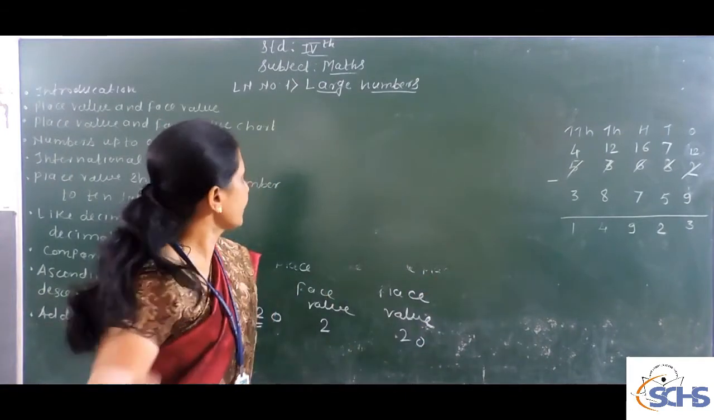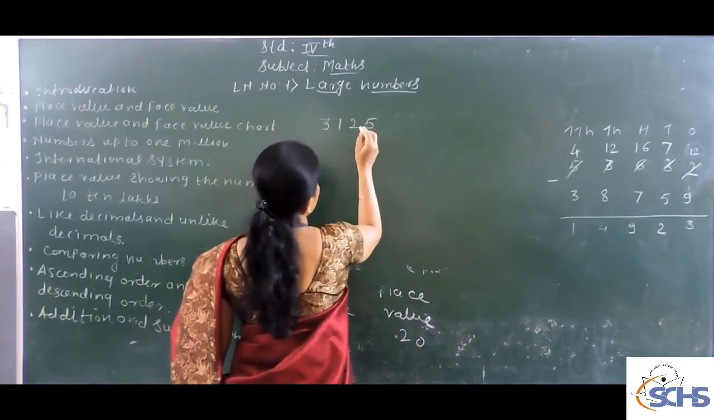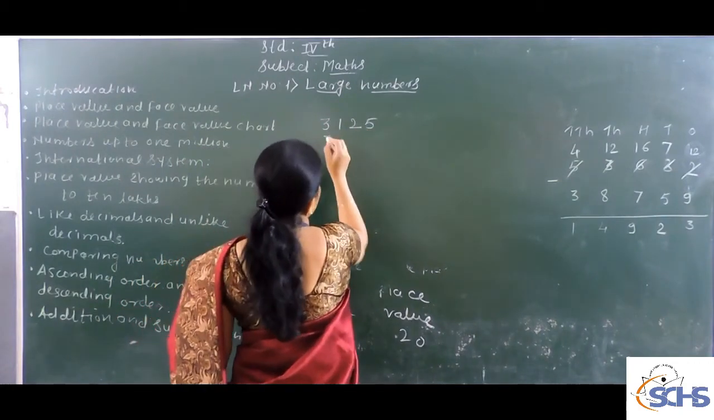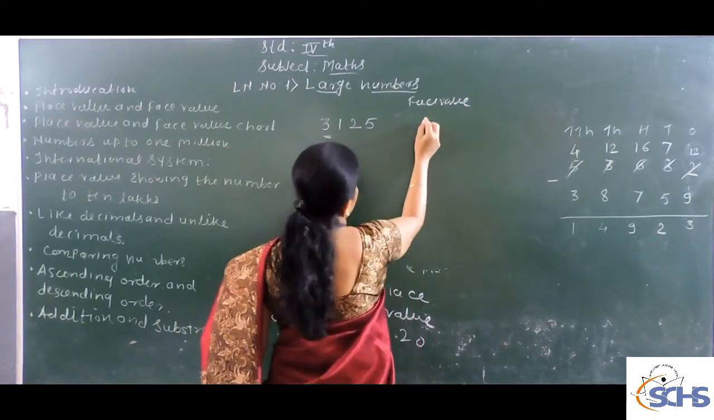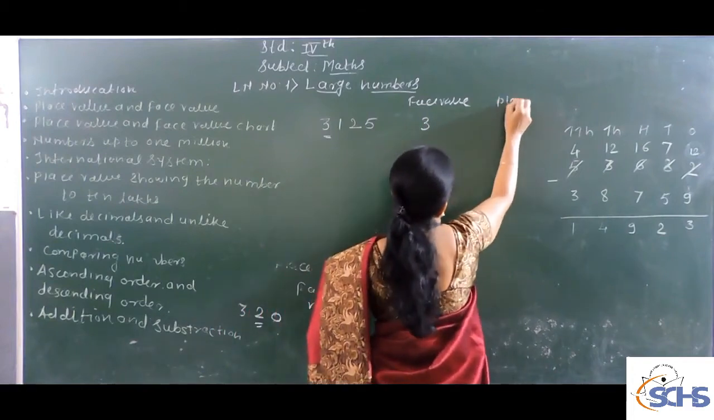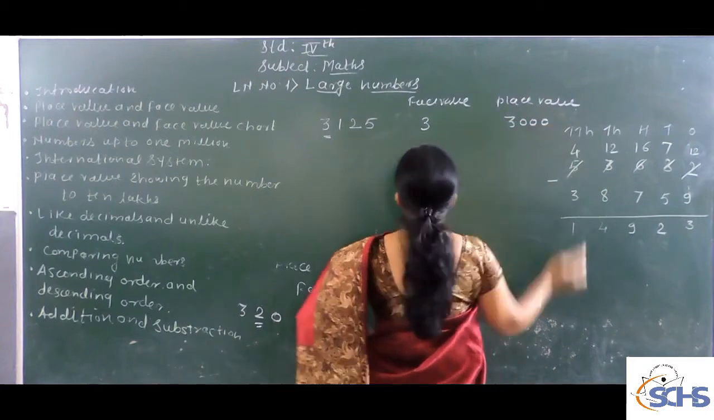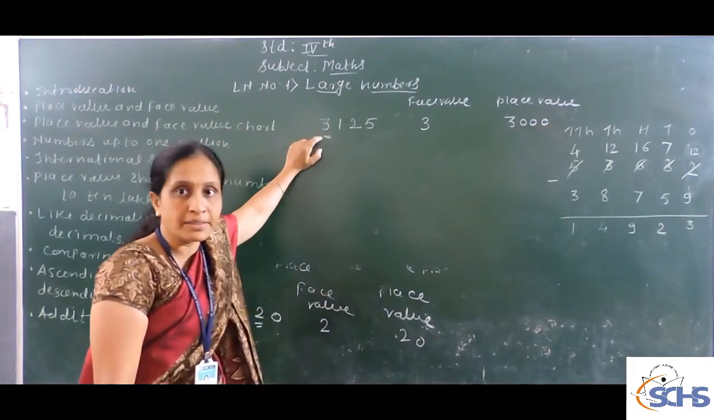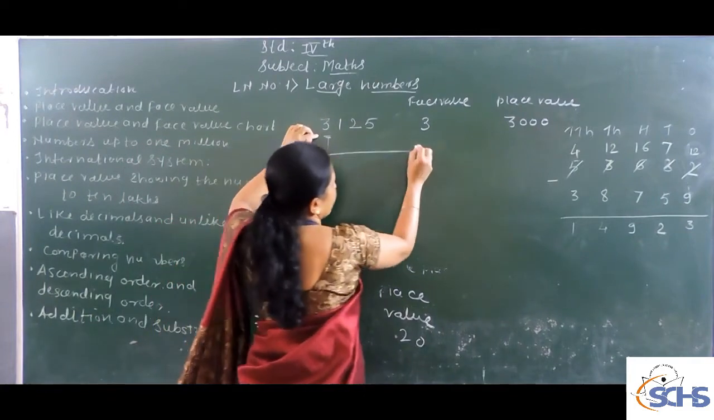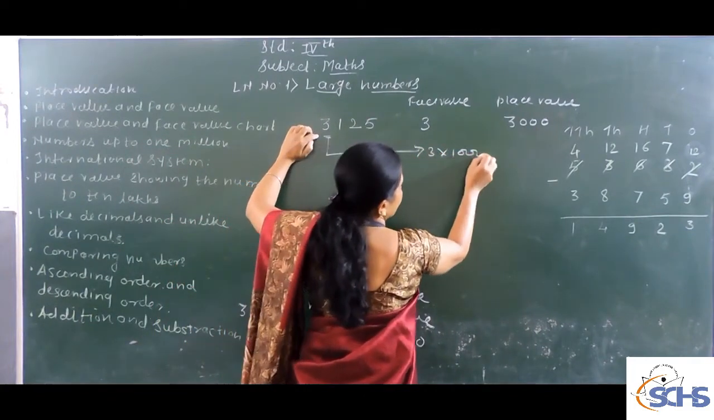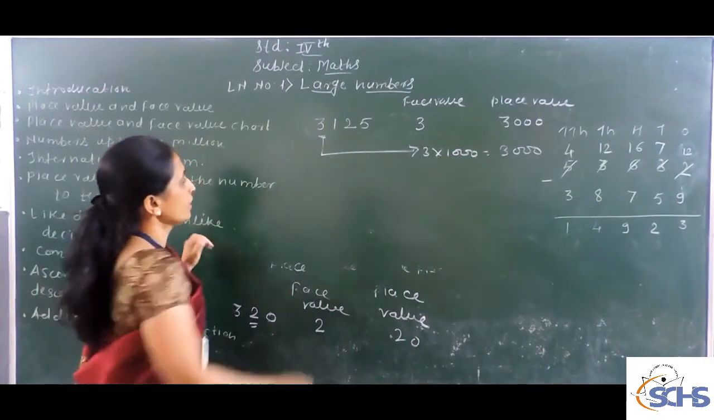So see, again I take here one example, 3125. Here the face value is 3 and the place value is 3000, because this 3 is in the 1000 place. That's why you have to multiply this number by 1000. This value is 3000. Understood?